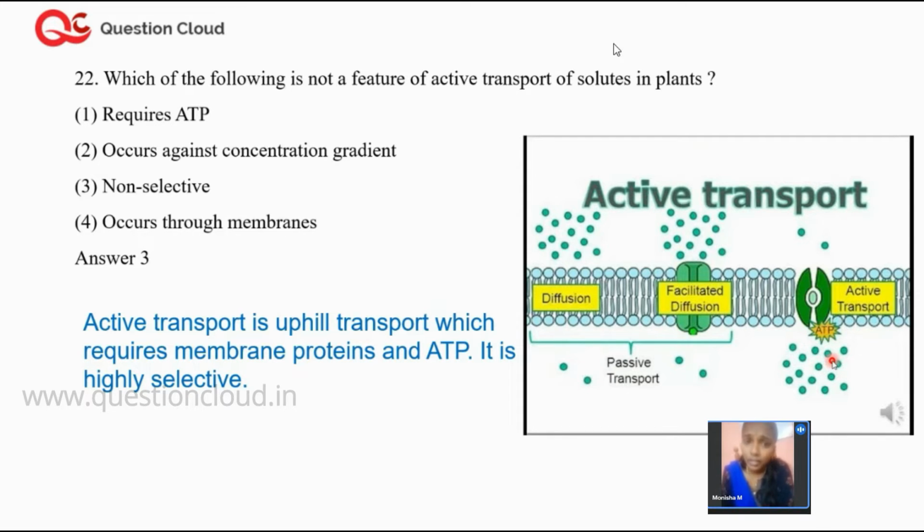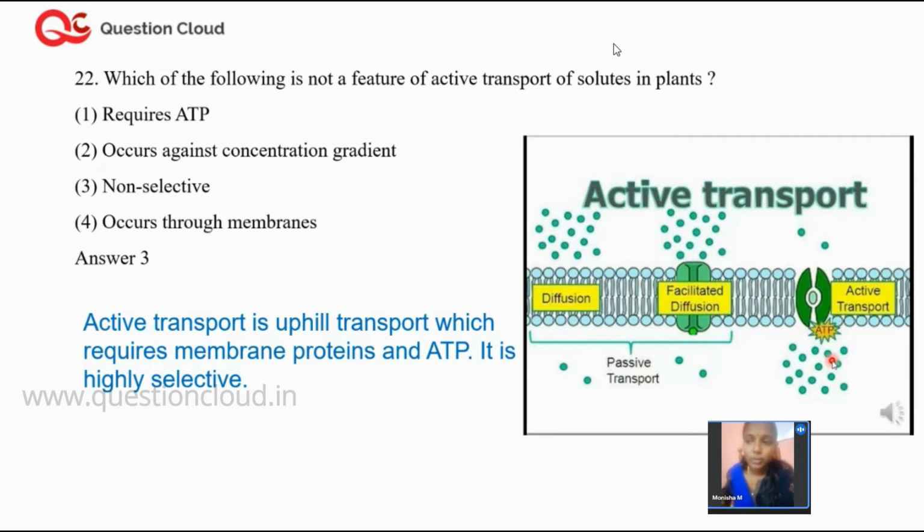Do you know the energy value of one molecule of ATP? From one molecule of ATP, how much energy do you derive? When you break one molecule of ATP, you derive 30.5 kilocalories per mole. This value you have to remember; it was also asked in a NEET question some years back. So in active transport, you require energy in the form of ATP to move solutes from low concentration to high concentration.